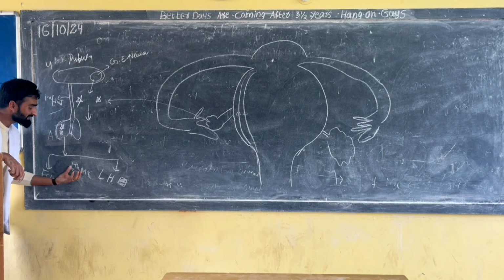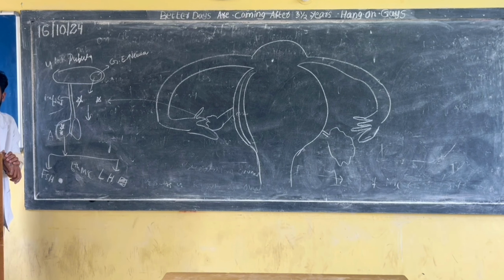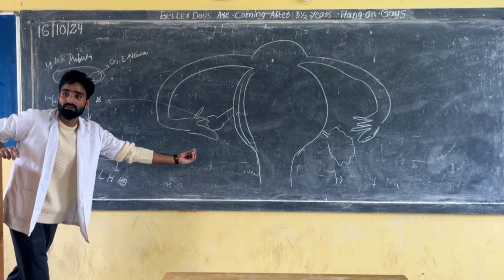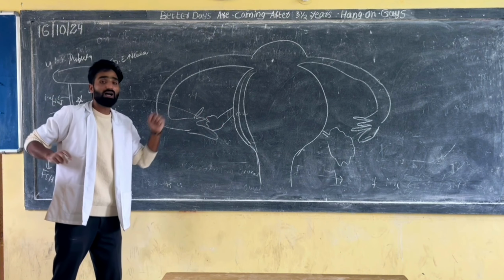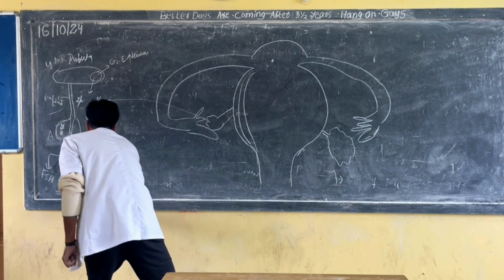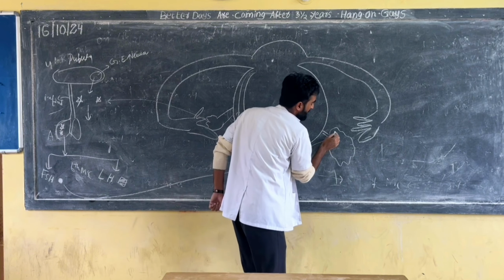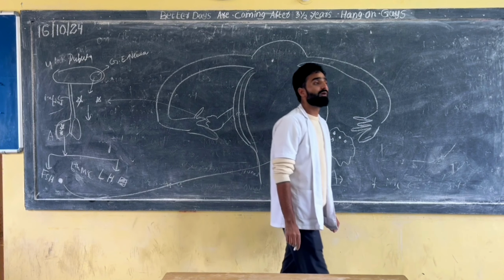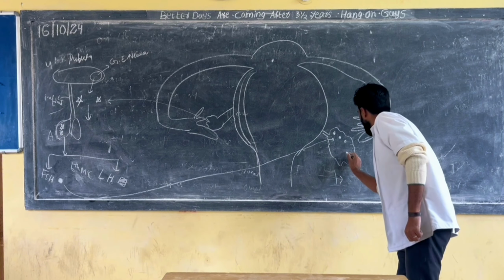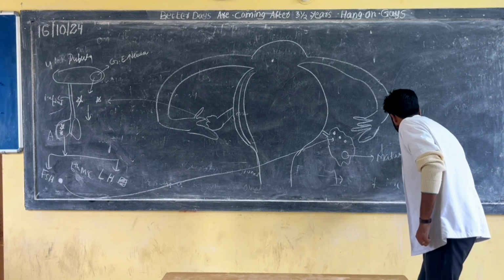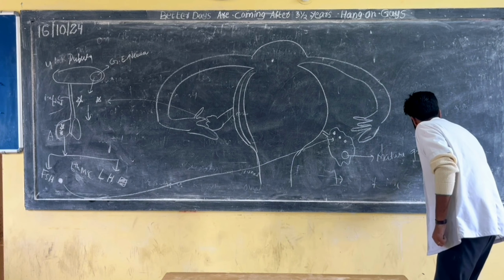They are secreted at the 6th day of the menstrual cycle. FSH will work from the 6th day on. It will work on the ovary, which contains immature follicles. It will act on the immature follicles and convert them into the mature Graafian follicle. What is that called? Mature Graafian follicle.